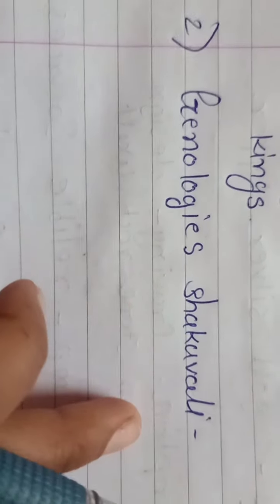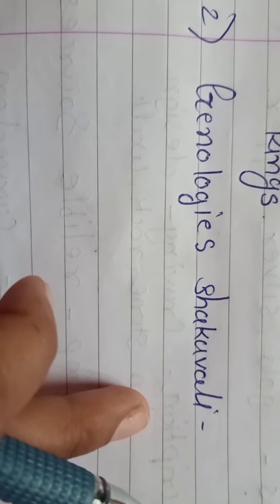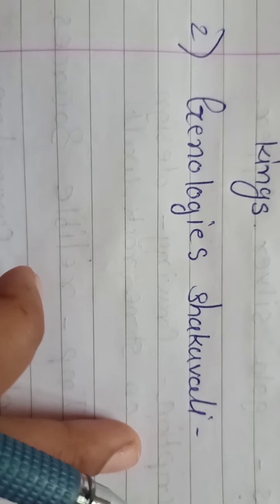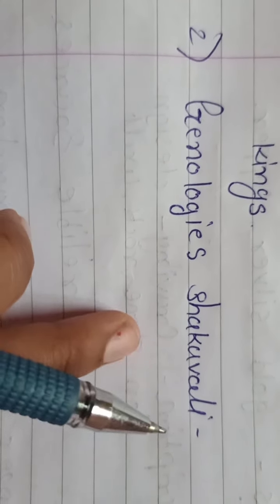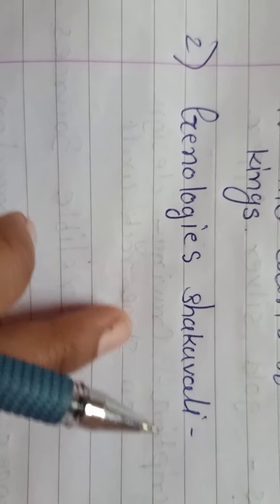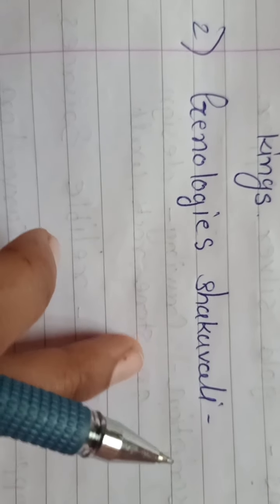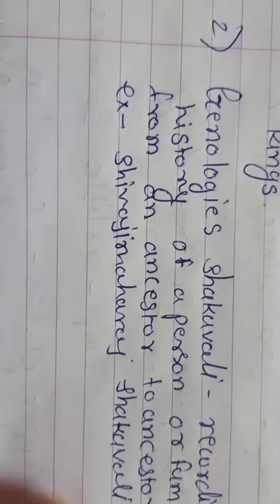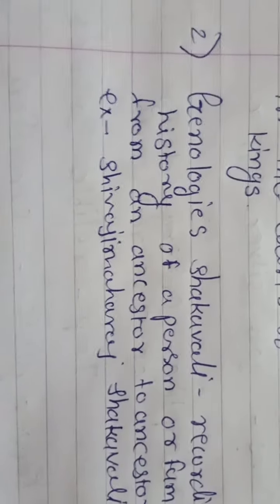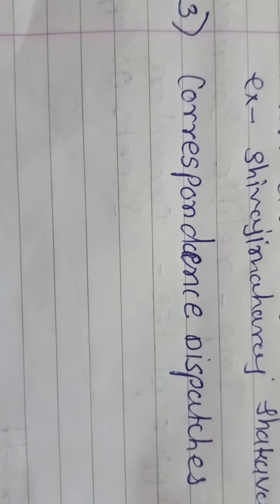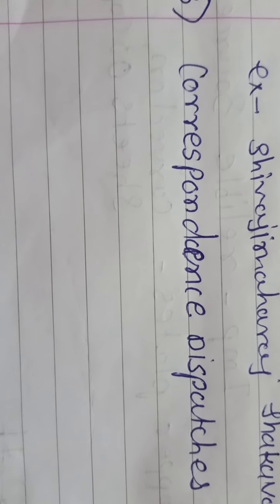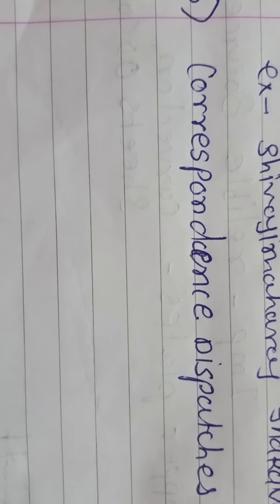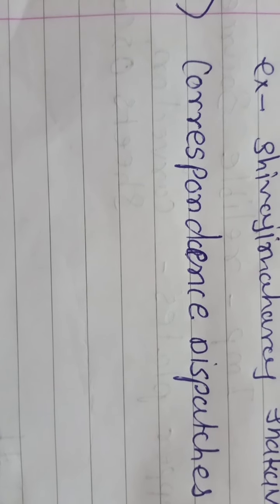So genealogical shakavali means the recorded history of a person or family from ancestor to ancestor. For example, the Shivaji Maharaj shakavali, in which all his ancestry is recorded. Okay, keep it in your mind. Our fourth written source is correspondence, dispatch. Correspondence means letter exchange. In olden days in ancient India there was no mobile phone.